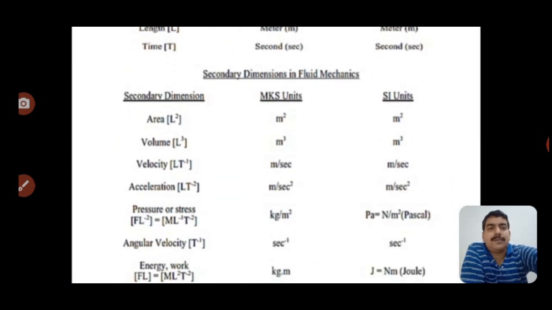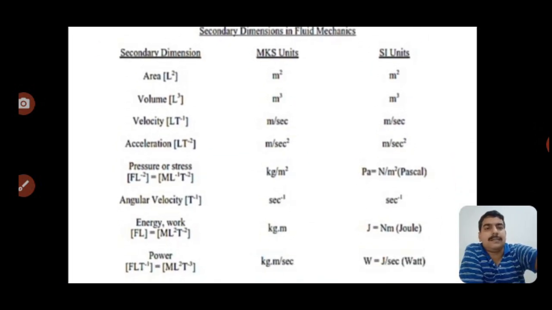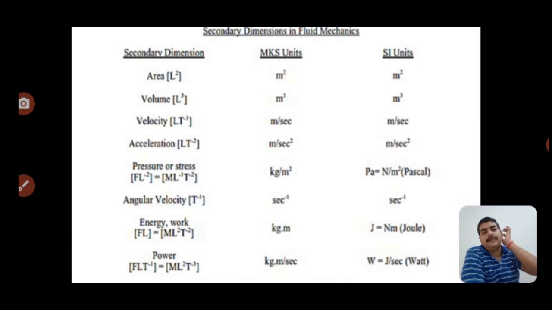Secondary dimensions in fluid mechanics, we see in that table, are the derived dimensions or derived units of the SI system or MKS system, both written here. Secondary dimension like area, for example a square area is side square, a rectangular area is length into width.